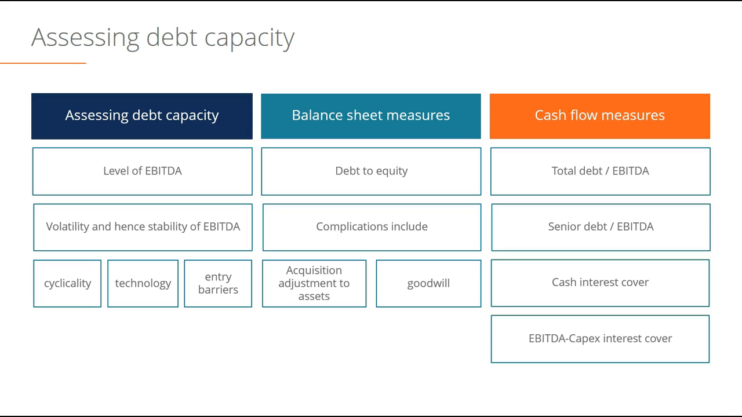So at the end of the day, lenders want comfort that the amount of cash flow generated from the business can easily cover the interest expense and ultimately cover the principal repayments that are required as well. Typically, lenders will look at a combination of balance sheet measures and cash flow measures when assessing a company's total debt capacity.